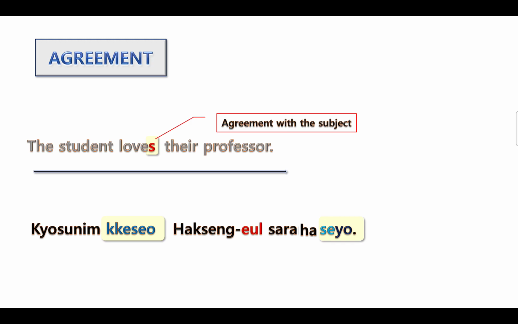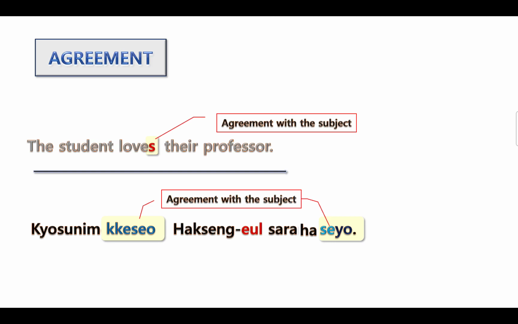So here 사랑하, 사랑하시. This is 시. When the subject needs to be respected, we need to put 께서 and 시. So this is agreement with the subject.